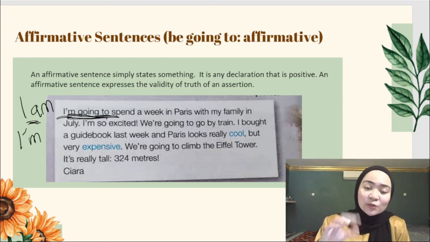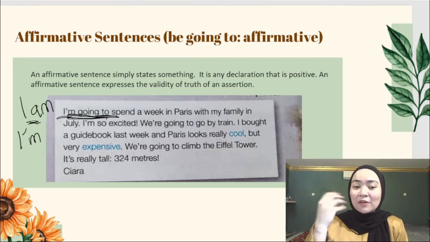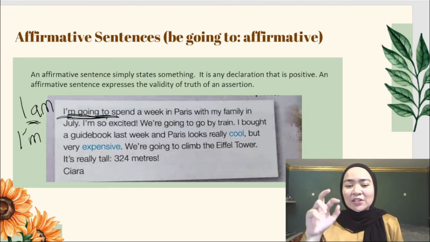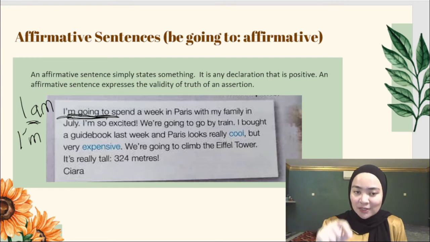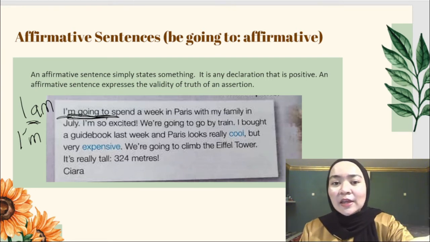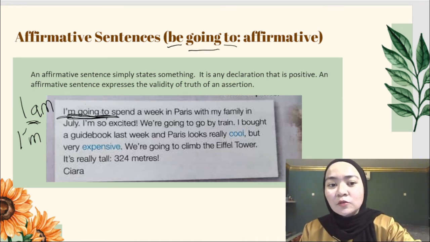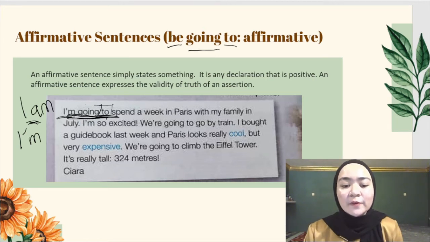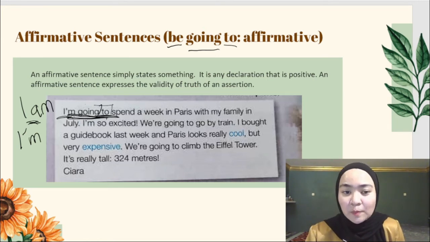This sentence is positive, which means there is no negative word such as not in this sentence. So I am going: am is be, going is going, to is to. This sentence talks about future planning.